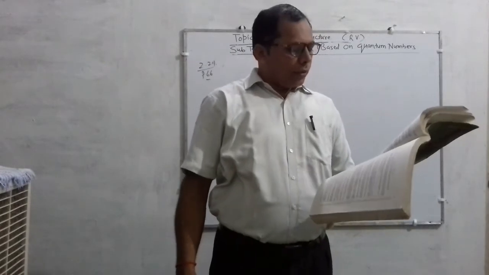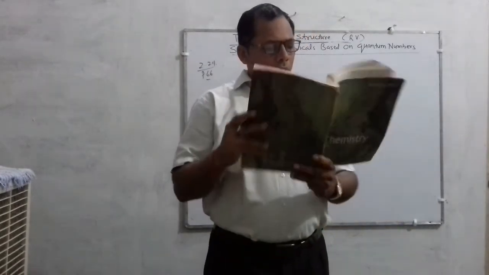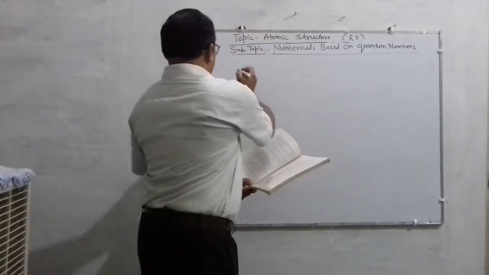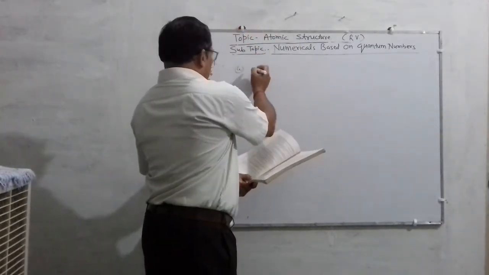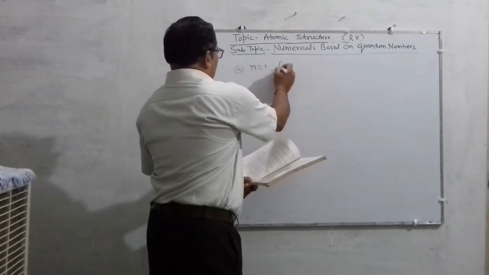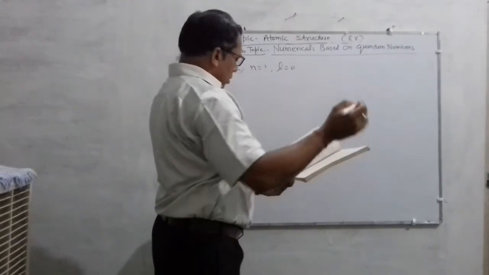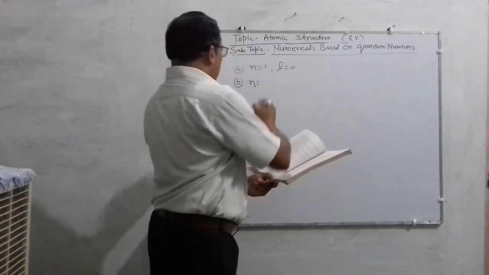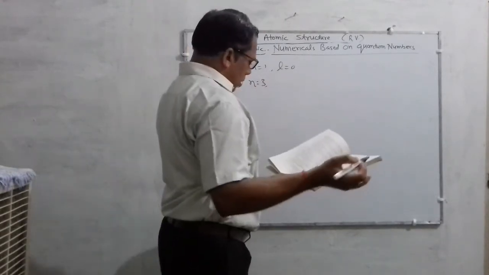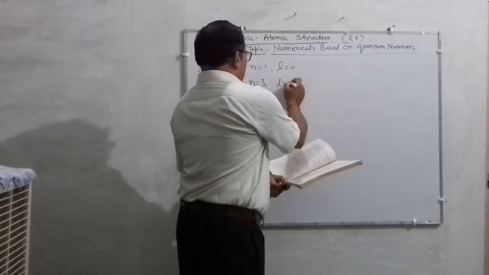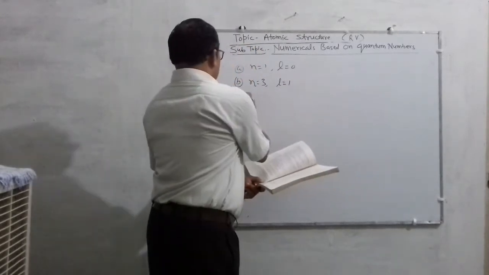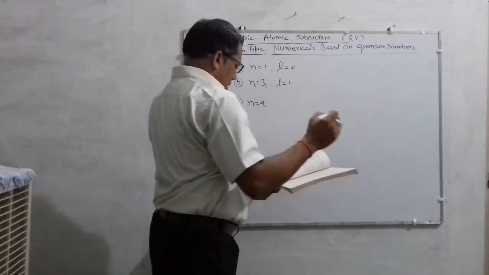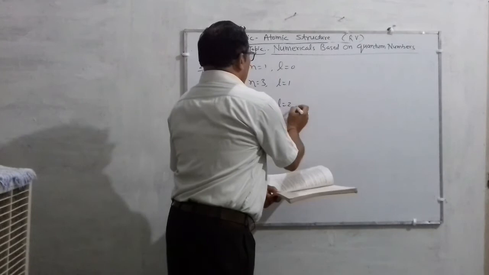Using spdf notation, describe the orbital with the following quantum numbers. First point: n is 1 and L is 0. Second: n is 3 and L is 1. Third: n is 4 and L is 2.